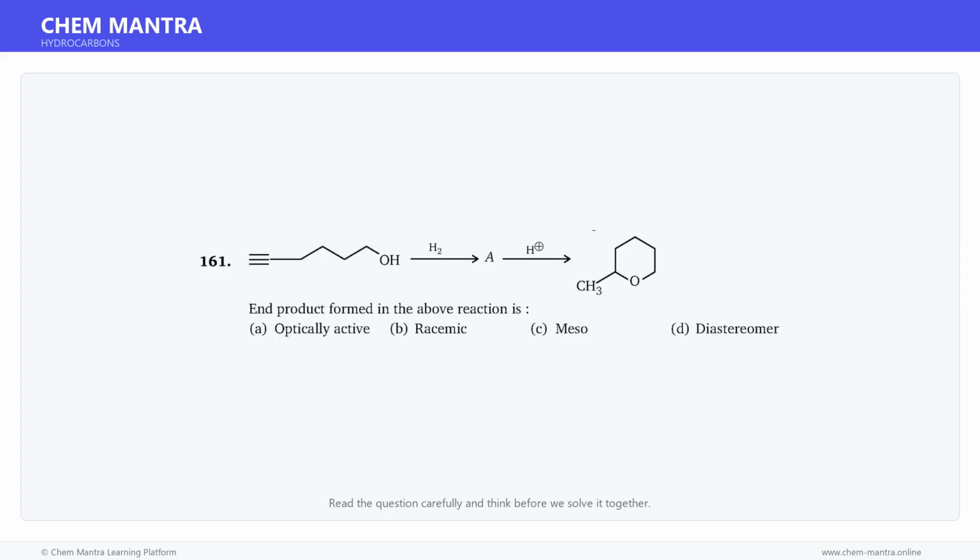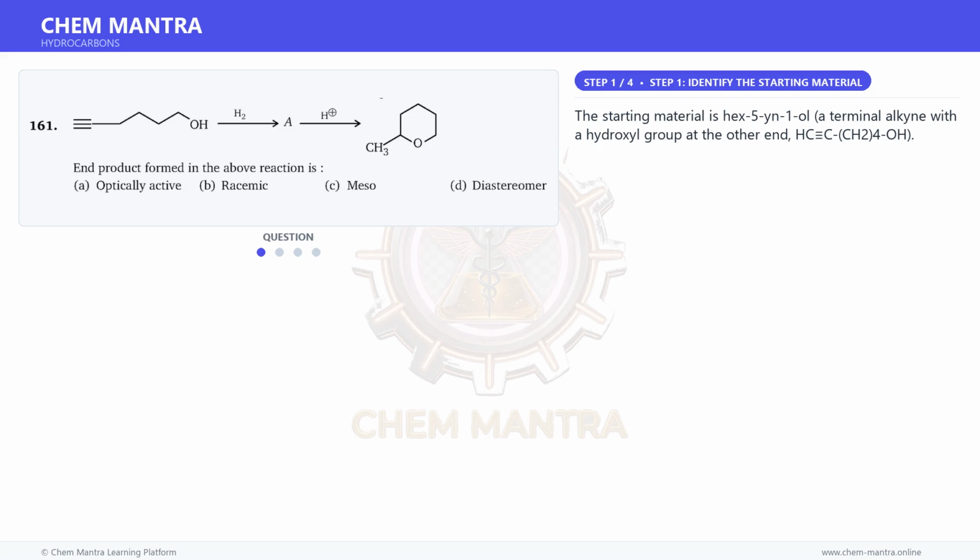Here is a question. Read it carefully and think about the answer. Let us solve it step by step. The starting material is hex-5-yn-1-ol, a terminal alkyne with a hydroxyl group at the other end,